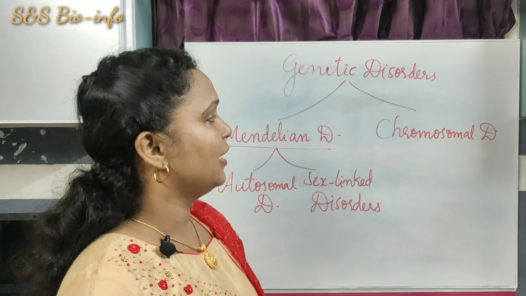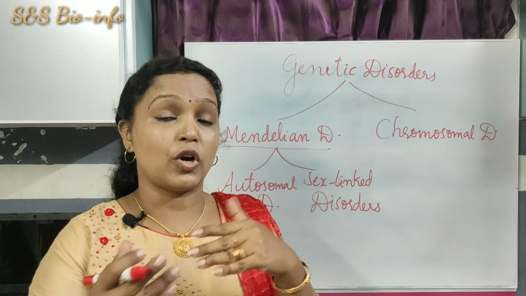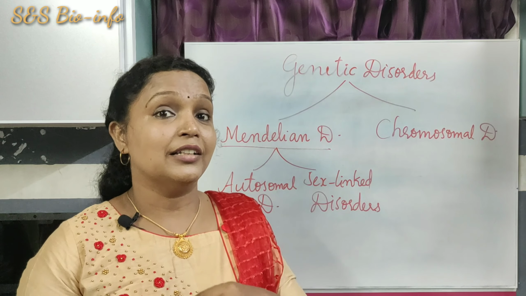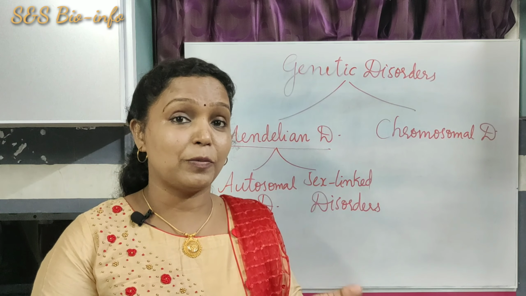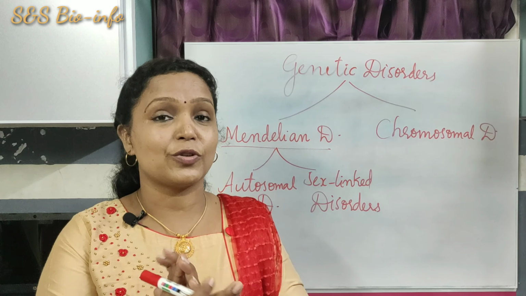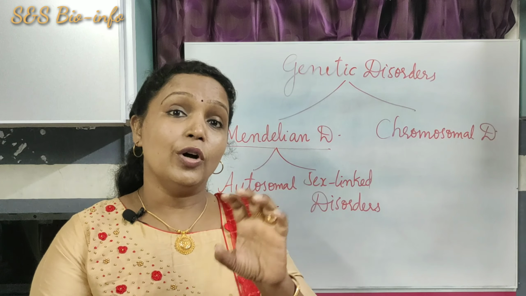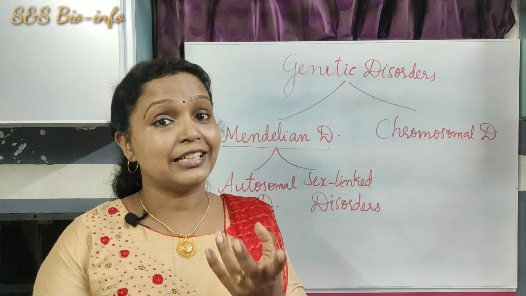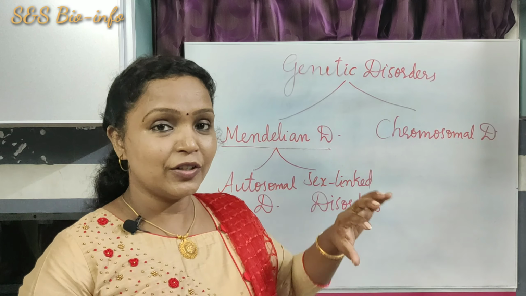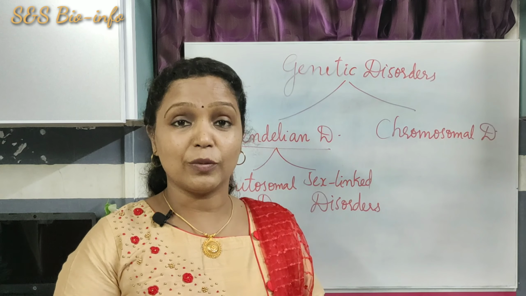So the next category, chromosomal disorders. Chromosomal disorders usually occur by chromosomal alteration. That means aberrations. The number of chromosomes can be changed, which we have already learned in the previous class, aneuploidy and euploidy. Structural or morphological chromosomal mutations lead to a change in the structure of the chromosome. So, both chromosomal aberrations and changes in the number of chromosomes may lead to chromosomal disorders. Did you get the difference between Mendelian disorders and chromosomal disorders?